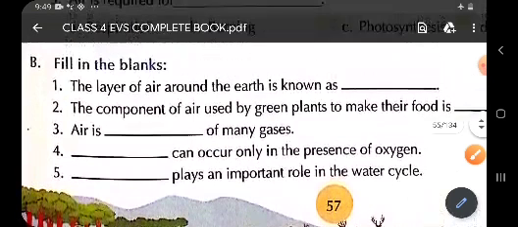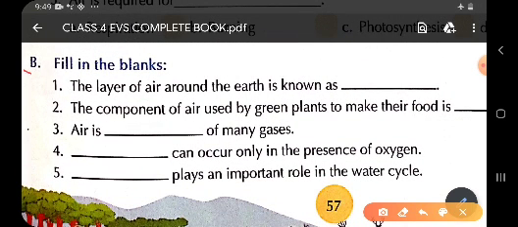So children, here we have question number B, this is fill in the blanks. Now the first one is: the layer of air surrounding the earth is known as. Children, can you answer? The layer of air around the earth is known as atmosphere. As we have studied in the chapter, there is a layer of air which surrounds the earth called atmosphere.